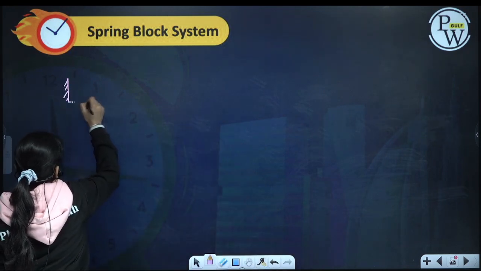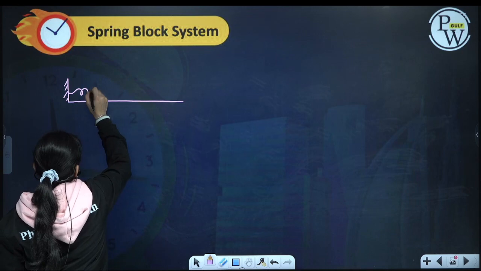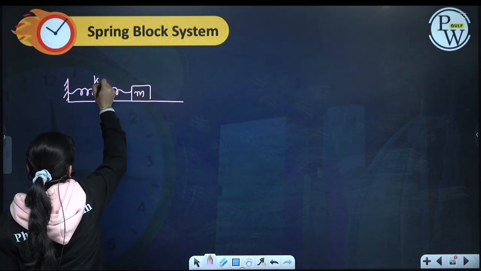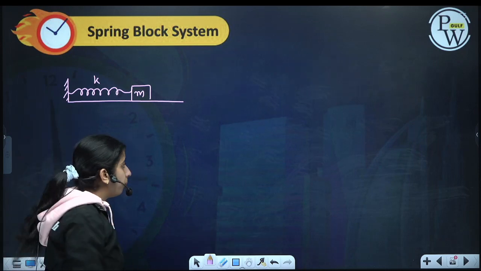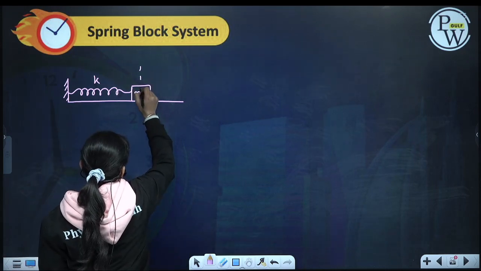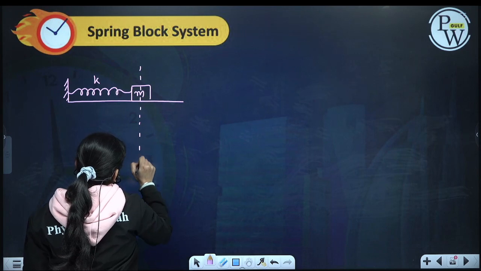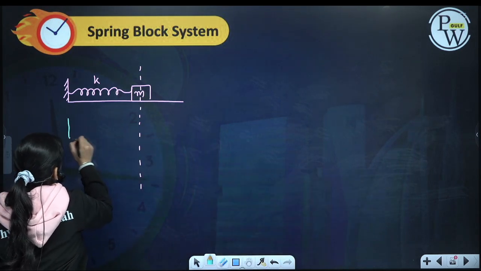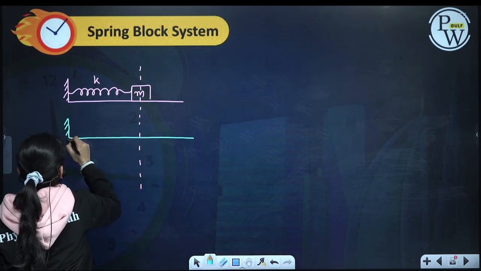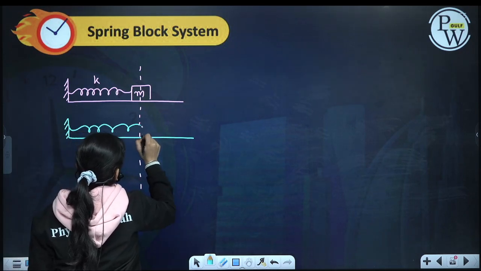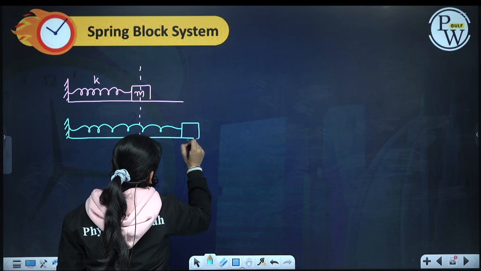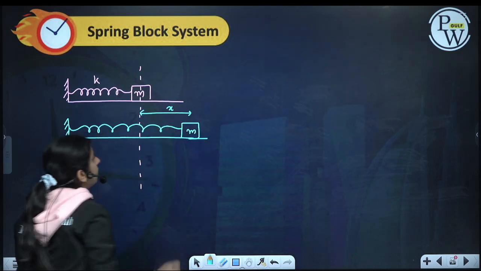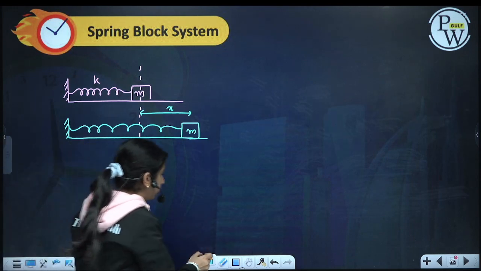Okay, now let us do the spring block system. If we have a spring of spring constant k which is attached to a block of mass m, and this is my mean position. Now if I stretch this block to a distance x, if I give it a displacement of x, what will happen?